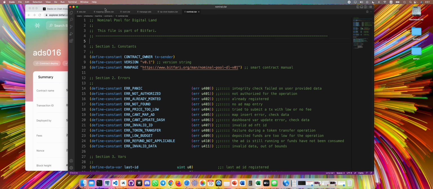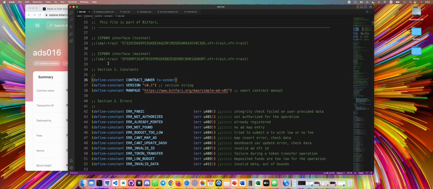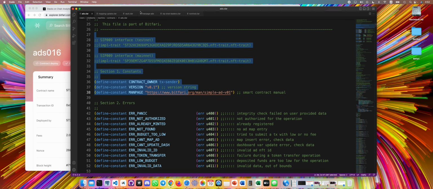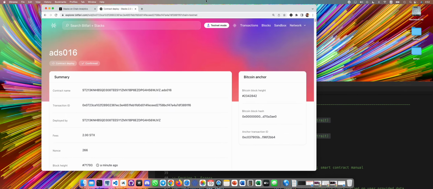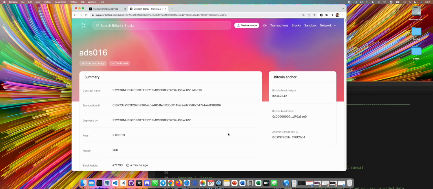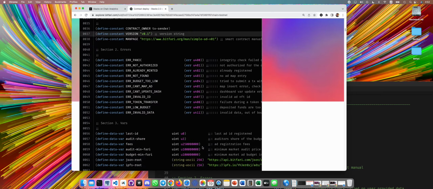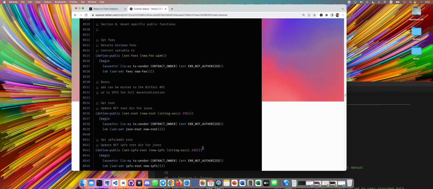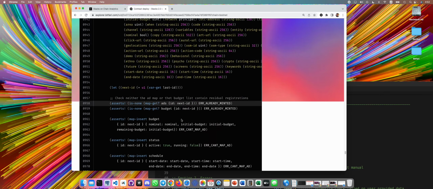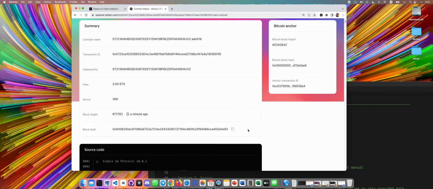Okay, so that's 1, 2, 3, 4, 5, 6 smart contracts that are hitting mainnet soon. So this is incredible progress. I'm not aware of any team that is working so fast. As you can see, this is confirmed as well, working fine, plus passing all of our tests, which is the most important thing.